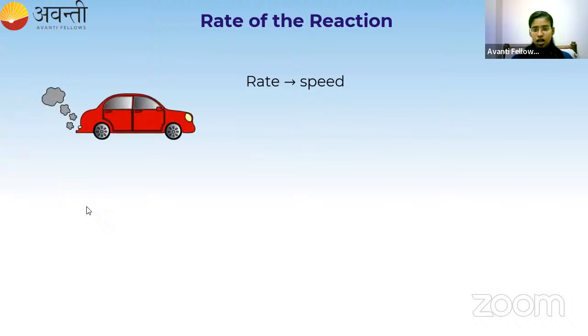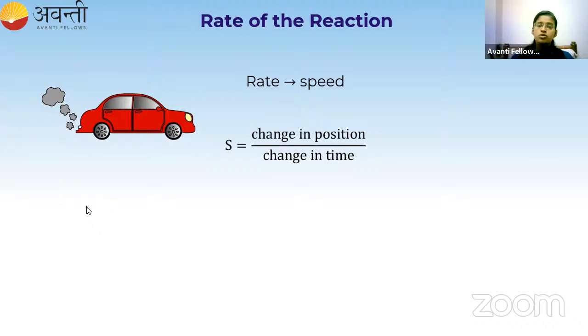Again, I'm taking this car, and this car is moving. How to write the displacement for this car? Displacement is denoted by the letter S, and it is nothing but the change in position divided by change in time, right? So instead of this car, if I take a chemical reaction